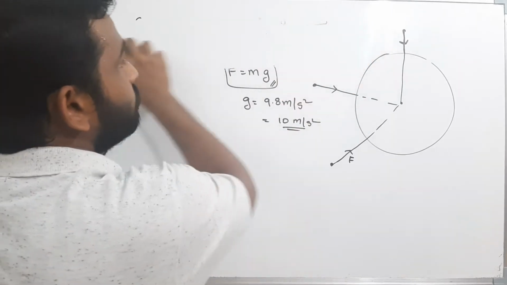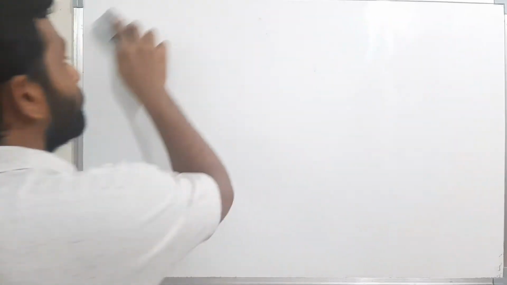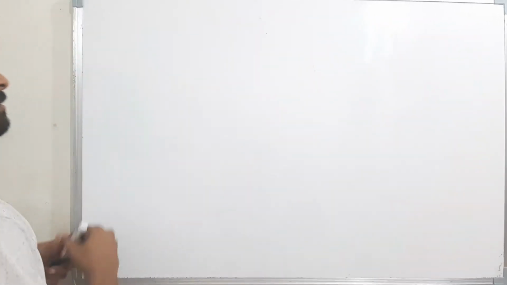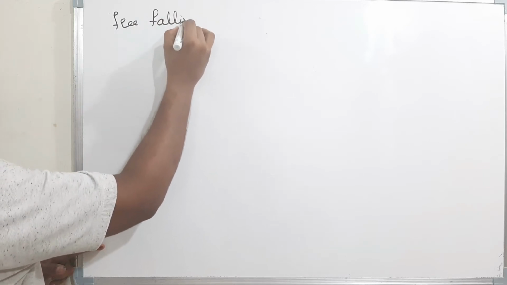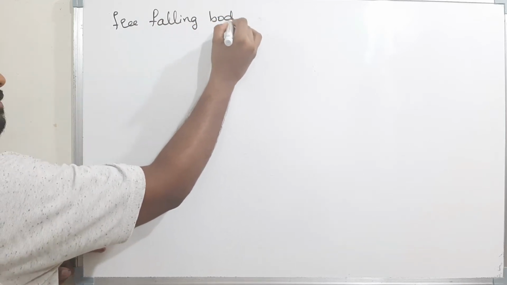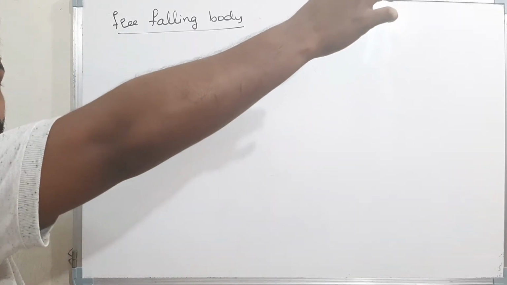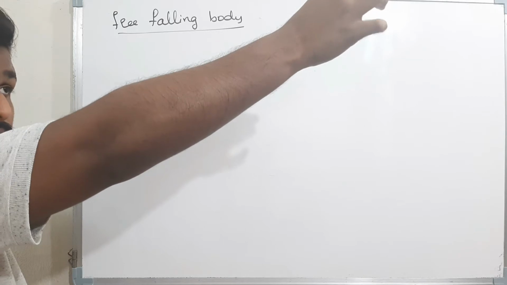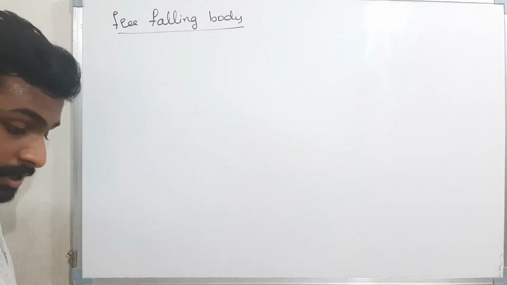Now see here, free falling body. That means I am leaving a body freely, so the initial velocity of the body is 0, from a certain height h.